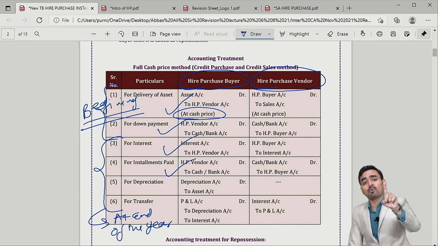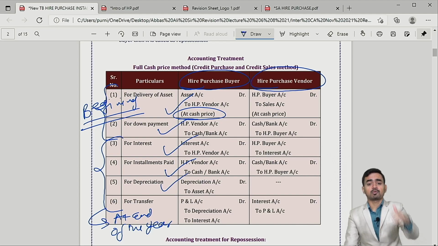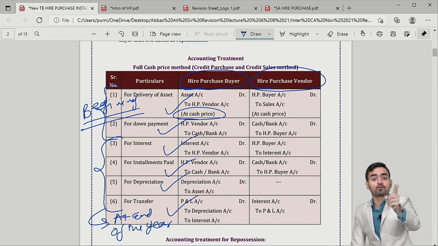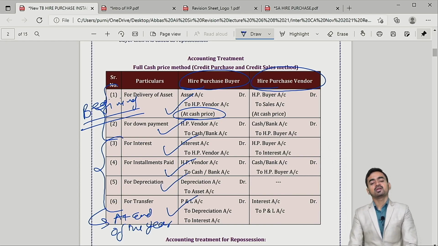Now you have acquired the asset, so at the end of the year you will charge depreciation. Clear? So the depreciation entry would be depreciation to asset, and finally at the year end, two expenses from the buyer's point of view, interest expense and depreciation expense, will be charged to profit and loss, that is P&L, to depreciation and to interest.